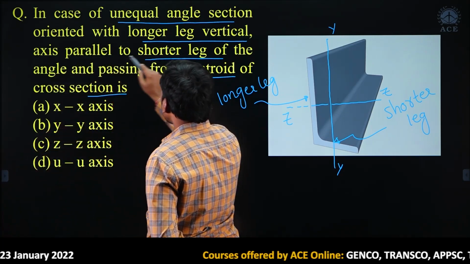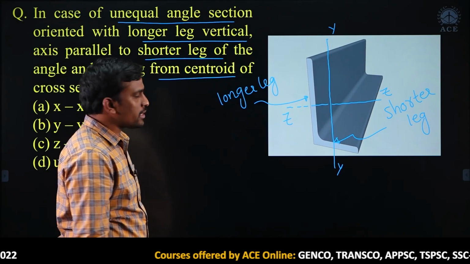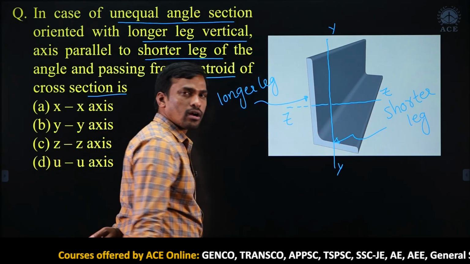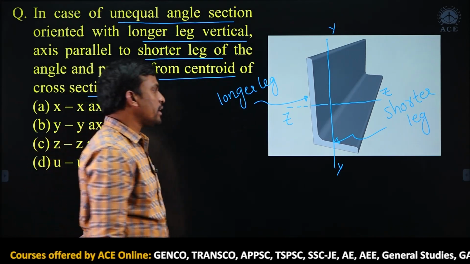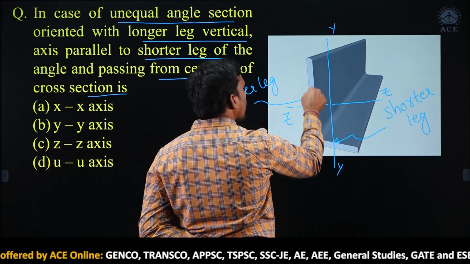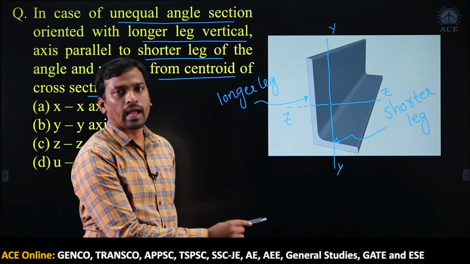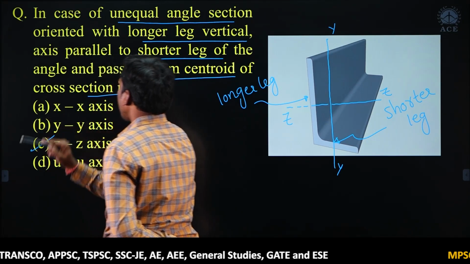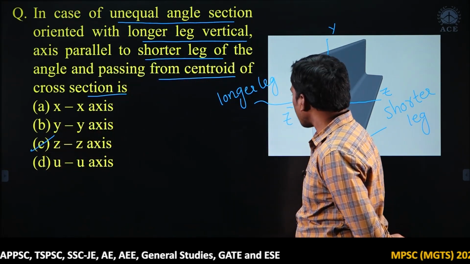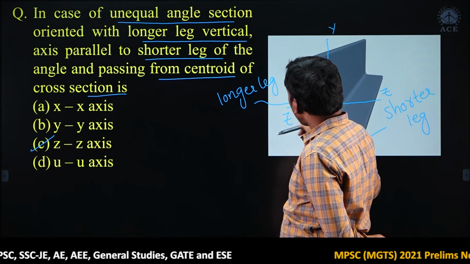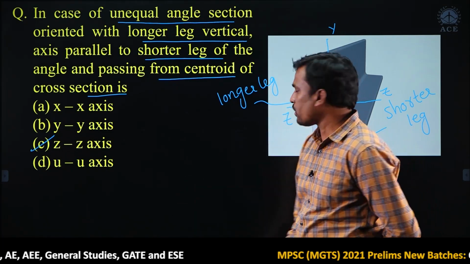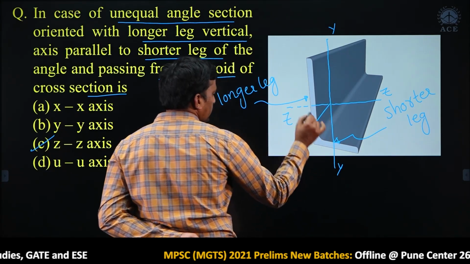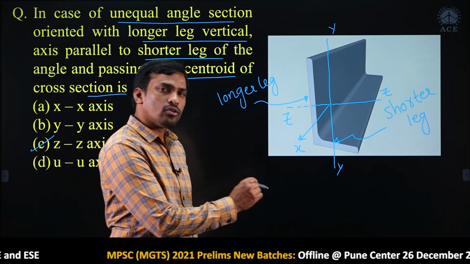The ZZ axis is parallel to the shorter leg, or we can say perpendicular to the longer leg in an angle section. So, which option is correct? The ZZ axis is correct. Always we will consider the x axis along the length of the angle section, please, along the length. It means in this direction we will consider the x axis as per IS 800 2007.